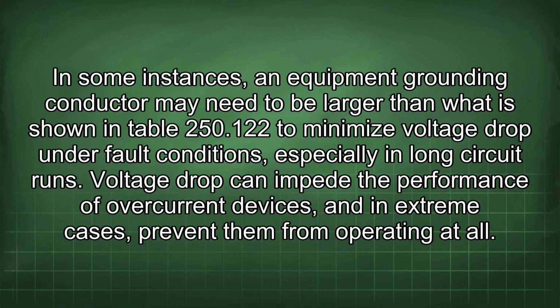In some instances, an equipment grounding conductor may need to be larger than what is shown in Table 250.122 to minimize voltage drop under fault conditions, especially in long circuit runs. Voltage drop can impede the performance of overcurrent devices, and in extreme cases, prevent them from operating at all.